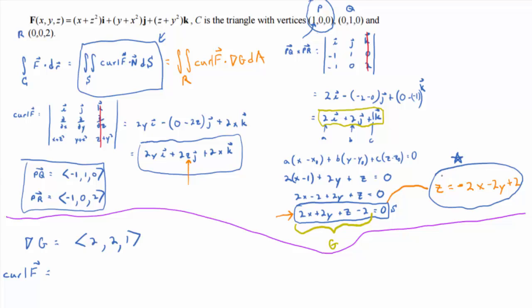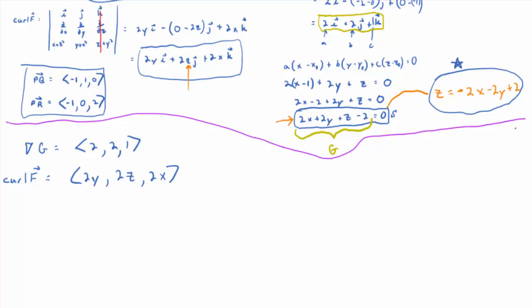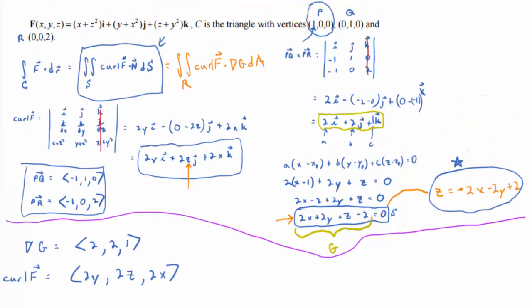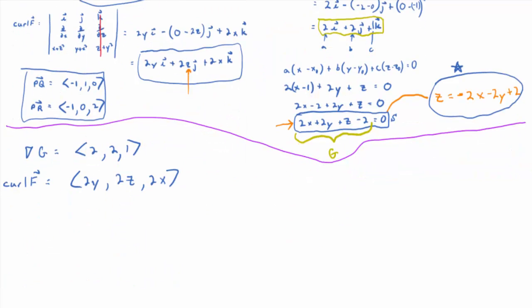Keep that in mind. I'm going to need that, but as I take the dot product here, I might just keep it in the form I have it because it's easier. Okay, so for now, we'll keep the middle component of 2z. And I switched to component form just if it helps some people to think of it that way. So then if you look at this guy right here, we need to take the dot product, don't we? To get our integrand, or what's going to become our integrand, we take the dot product.